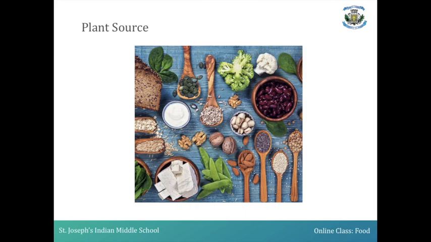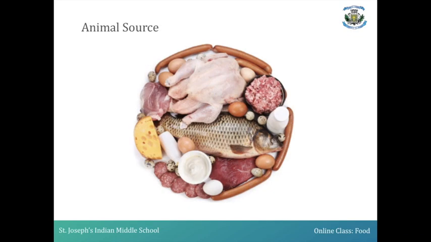For example, the grains, the fruits, the vegetables, whatever you get as ingredients, we usually get from the plant. Now what are the ingredients we get from the animal source? The ingredients which we get from the animal source can be like egg, milk, butter, fish, meat, etc.